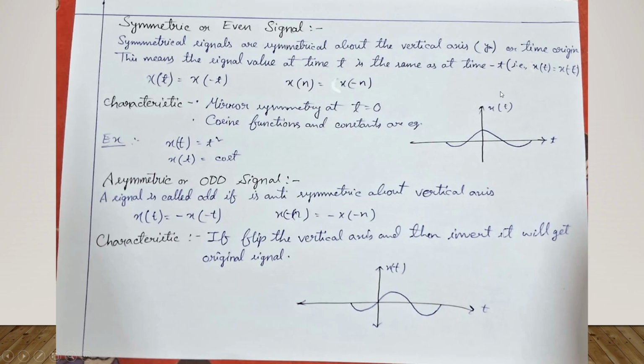About the vertical axis, the signal at time t is equal on both sides of the vertical axis. And the asymmetric or odd signal: in this signal the graph is not symmetric about the vertical axis. Both sides of the vertical axis are different, this is an asymmetrical odd signal.